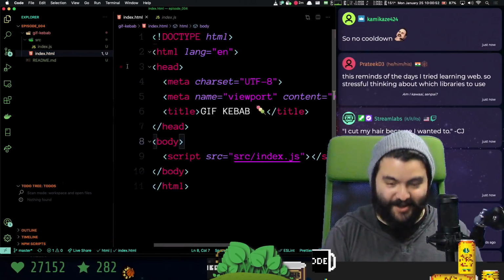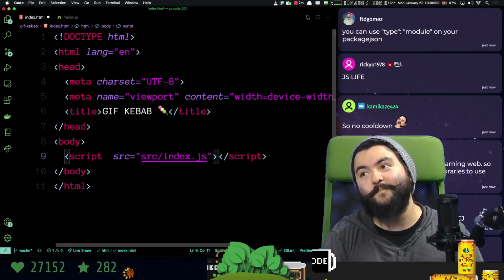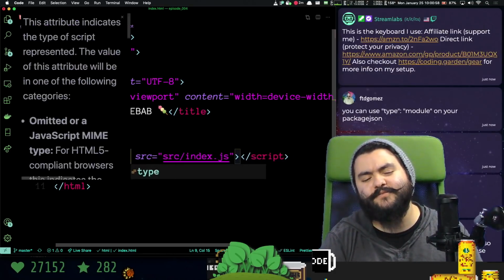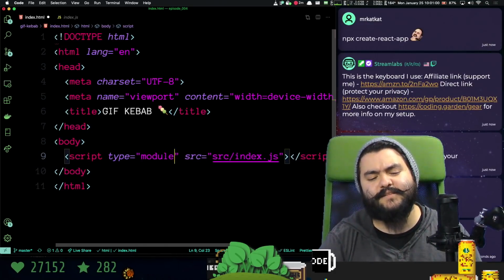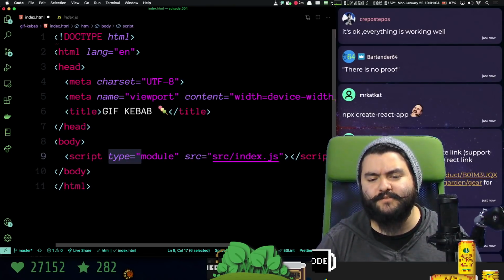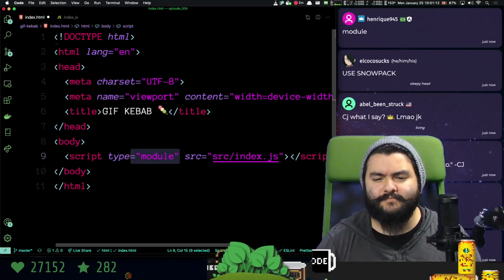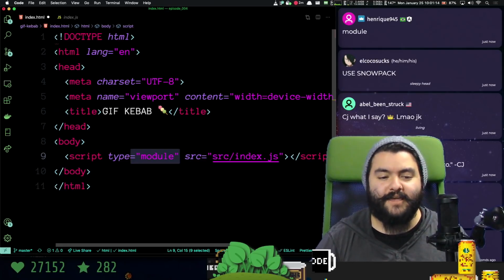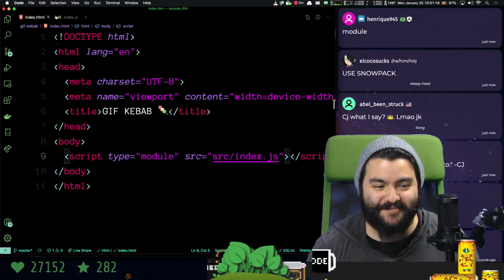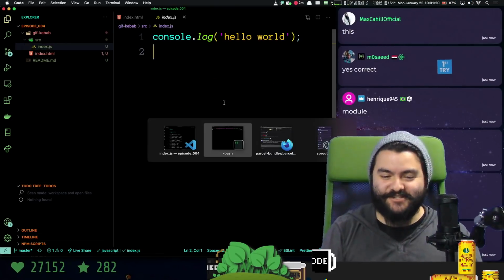I think what we'll at least do is set the type to module. Is this the thing? What's the attribute to set it as module? First person to tell me gets 10 invisible points. Type module. Okay, I could use... no, we're not going to worry about it. We need to actually write some code. Okay, so that brings us in. We should see hello world.